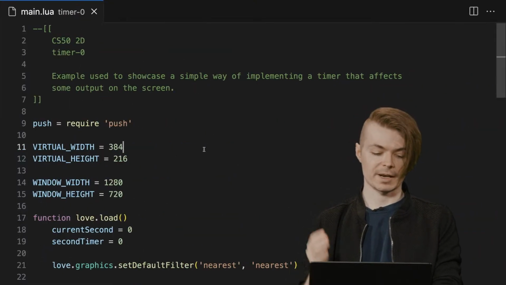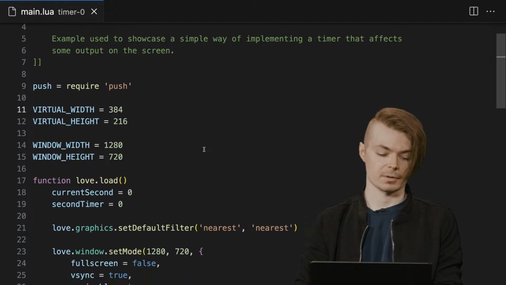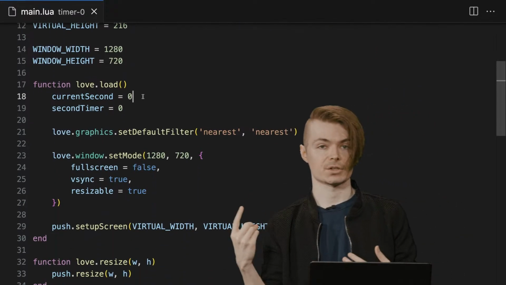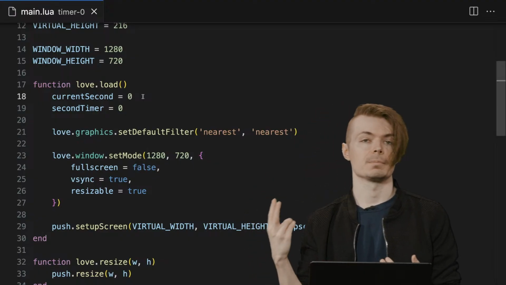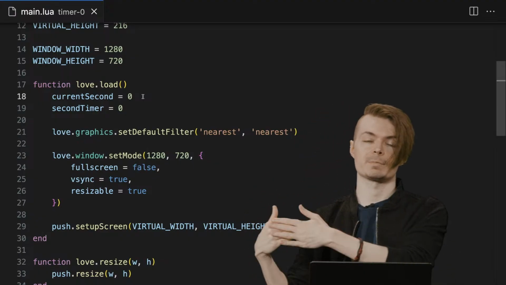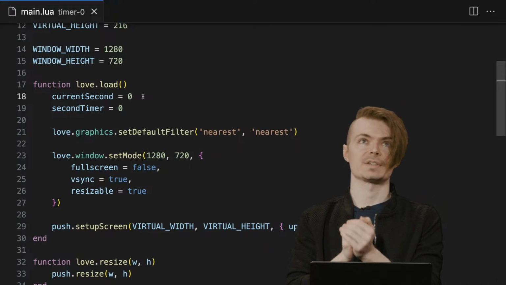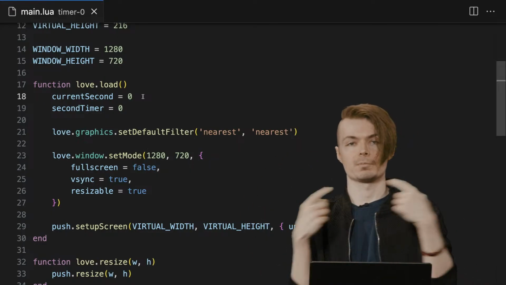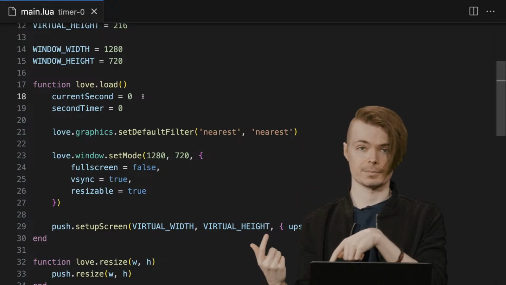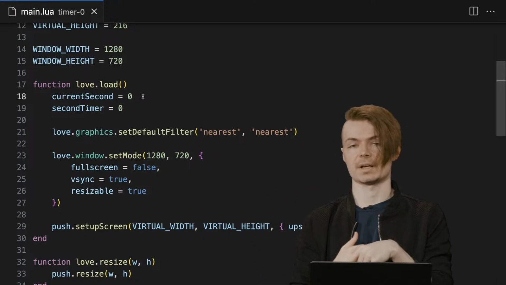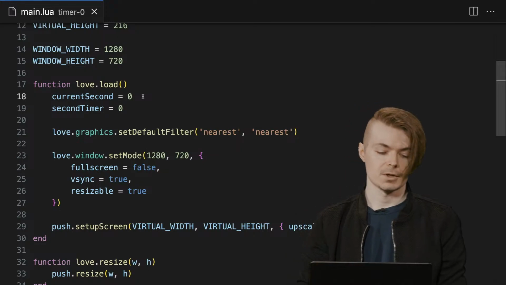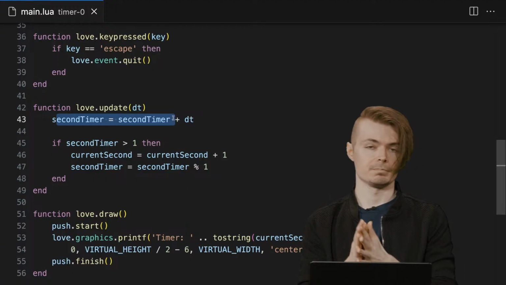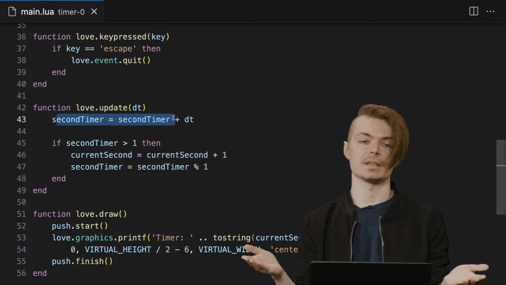Let's take a look at how we're implementing it here in timer 0. We know that we need to draw a second on the screen, and we know we need a timer to measure how much delta time has passed, so that we can eventually say, okay, a full second has passed, let's increment second, and let's wrap right back around to 0 accumulated fractional seconds. So here in update, we have the timer getting its dt increased.